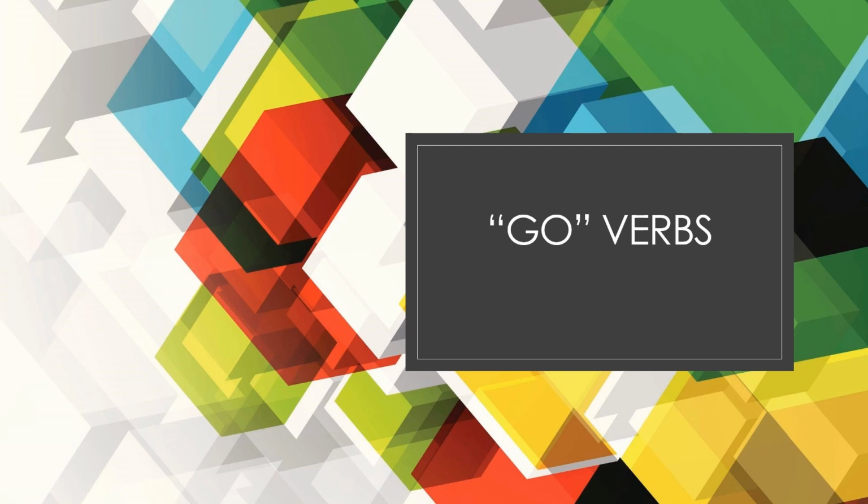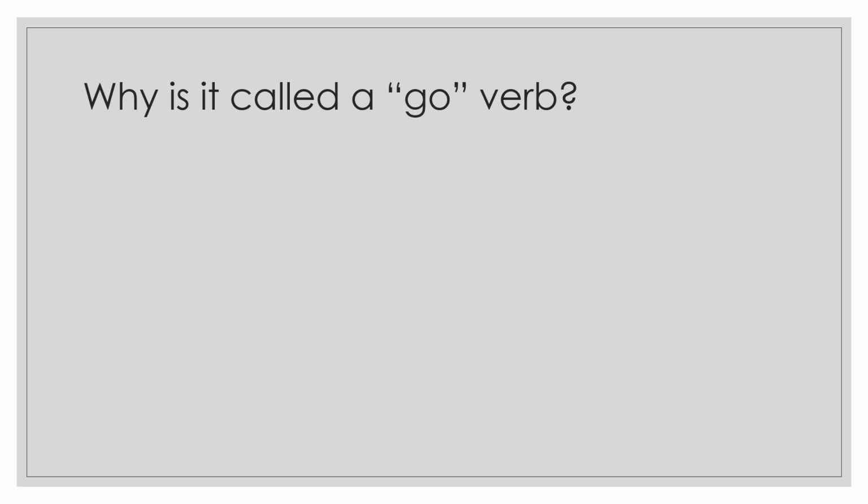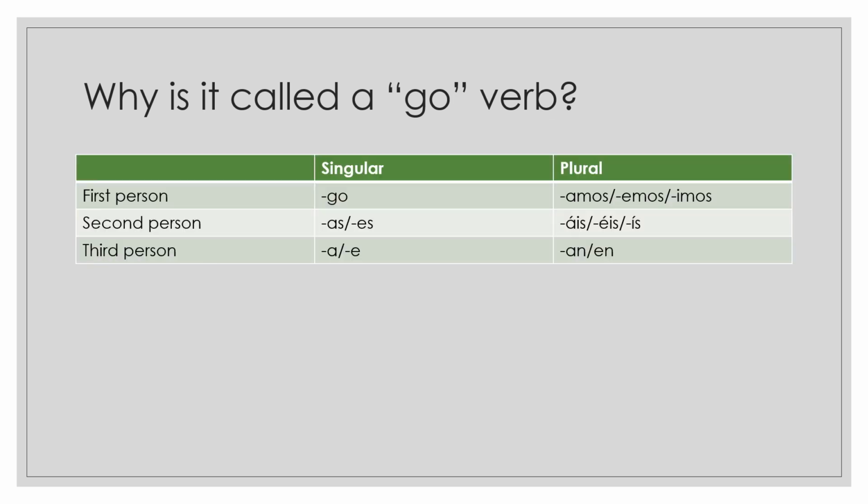First things first, the go verbs. All right, so let's just take a little look, see, why do you think it might be called a go verb? Well, it's because in that first person singular, we have go. Typically, if you remember looking back at those present tense normal endings, if you don't remember that or you didn't watch that one first, in the first person singular, we just have an O. In this form, if it's a go verb, you would put a go in that first person singular right here. All right? Everything else is going to be the same.